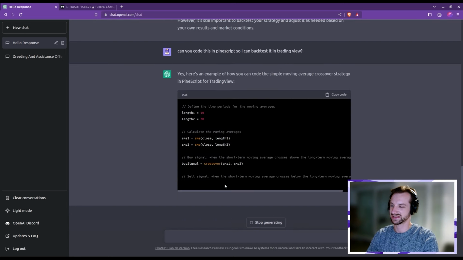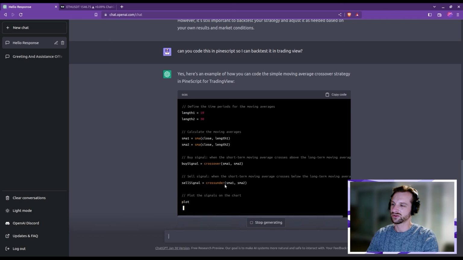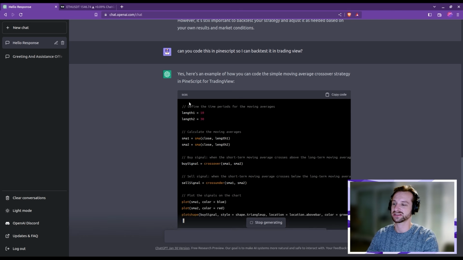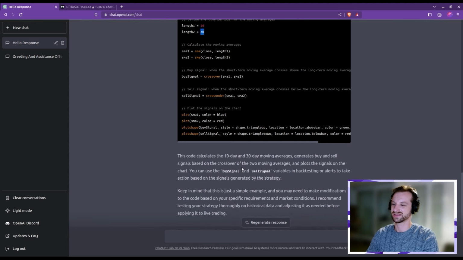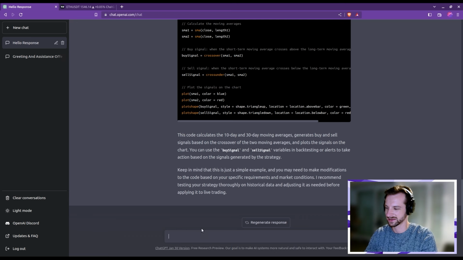Okay, nice. I see the code running here. I can already see that it missed a header, so it's not defining this as a strategy that we're testing. However, it is indeed defining our two SMAs, and it didn't add any of the other indicators, which is good for now. We'll see later what we can do. Okay, the header. So let's actually just ask him right now before copy pasting into TradingView. And I think we should also ask him at the same time in which version of Pine Script this code is intended to be.